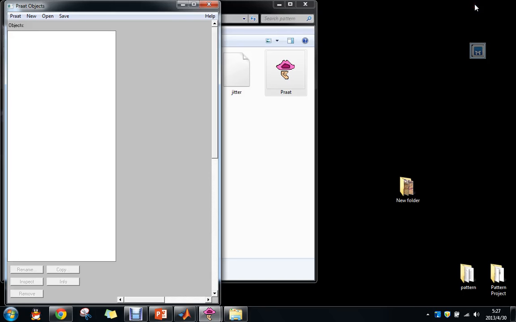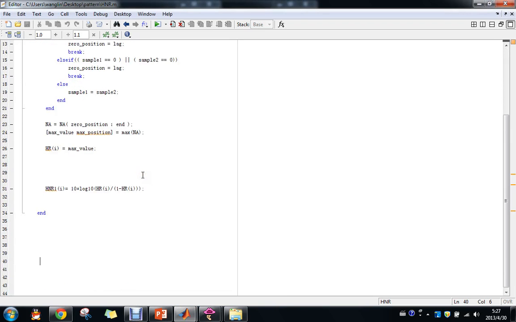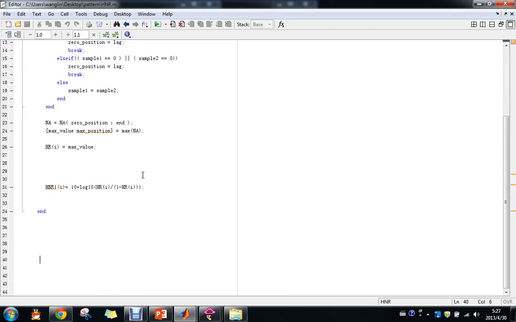And next, about the feature extraction of HNR, here is the program for HNR. I implemented this with MATLAB. This is kind of simple for the reason that there is a formula for HNR, which makes the work more straightforward than that of jitter and shimmer.